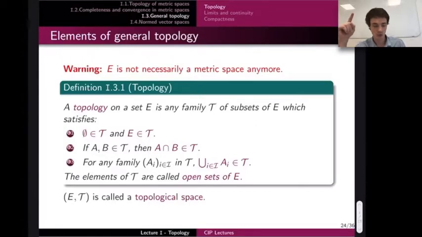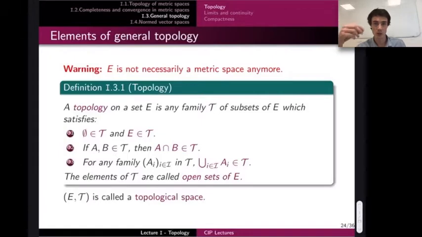If you think about what we did in metric spaces, we defined the distance, then open balls, then open sets, and finally we verified, as a consequence of these definitions, that open sets satisfy these three properties: the empty set and E are open, the intersection of any two open sets is still open, and any union of open sets is still an open set.